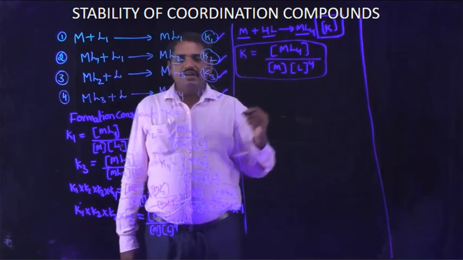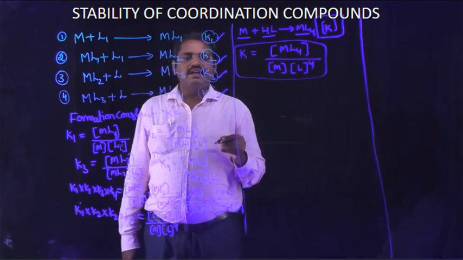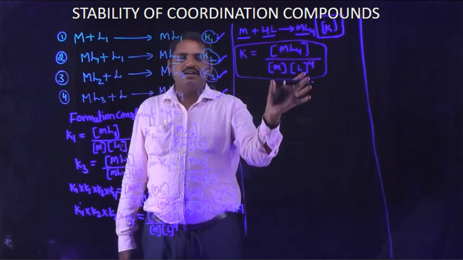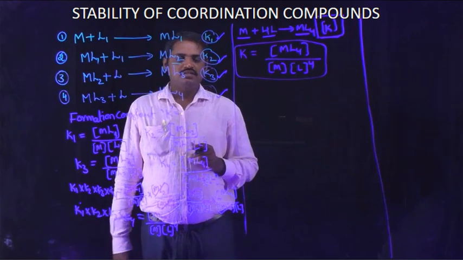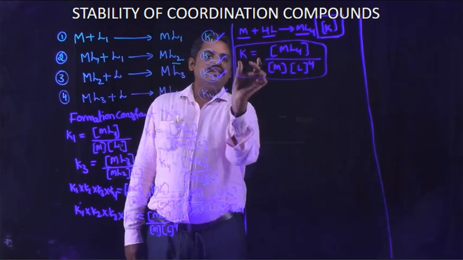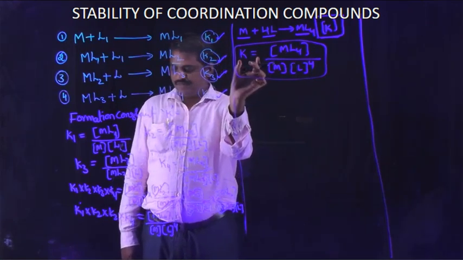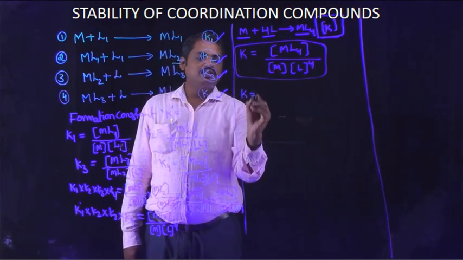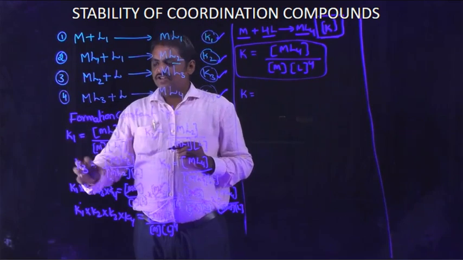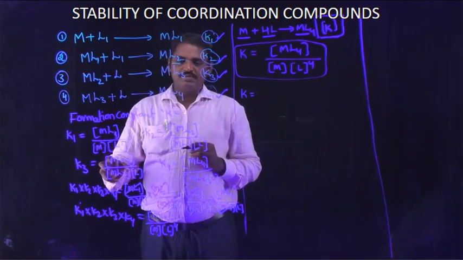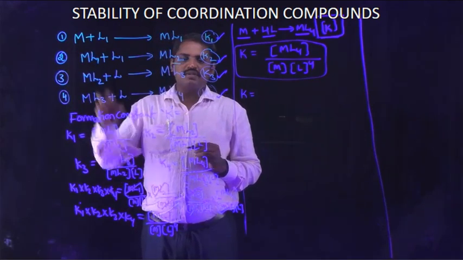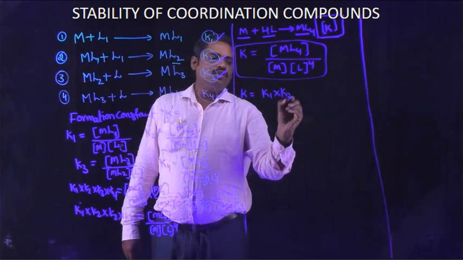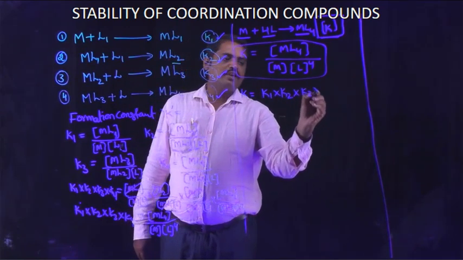So in this direct step, the equilibrium constant K is equal to the product of the indirect step constants, K1 into K2 into K3 into K4.